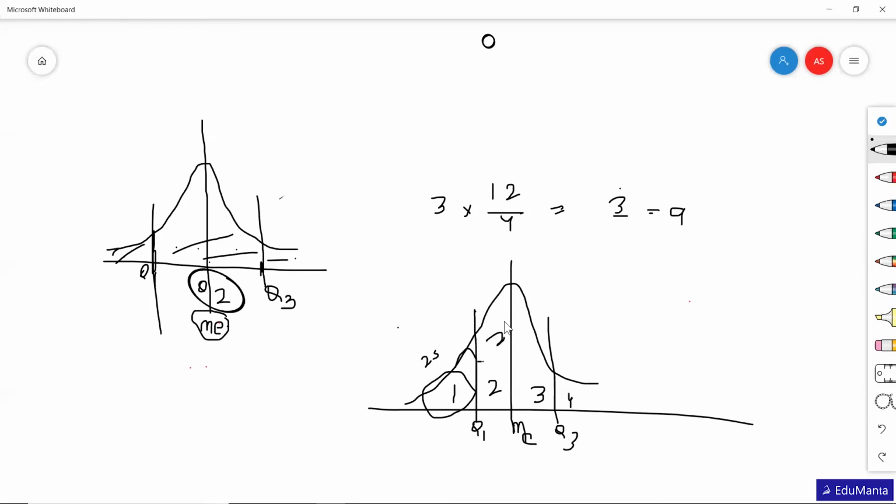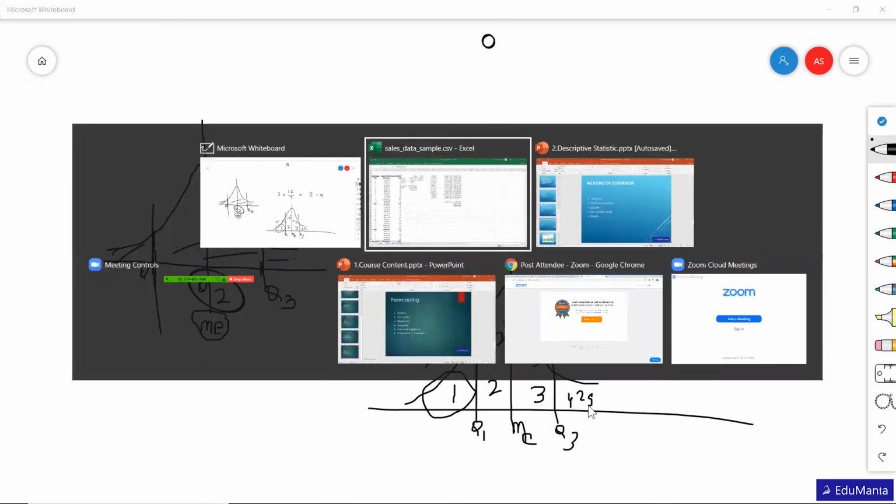This will be having another 25%. This will be having another 25% of the data, and this is going to have another 25%. So basically, quartile divides the whole data into four equal parts. I hope it is clear. Yeah, it is clear.